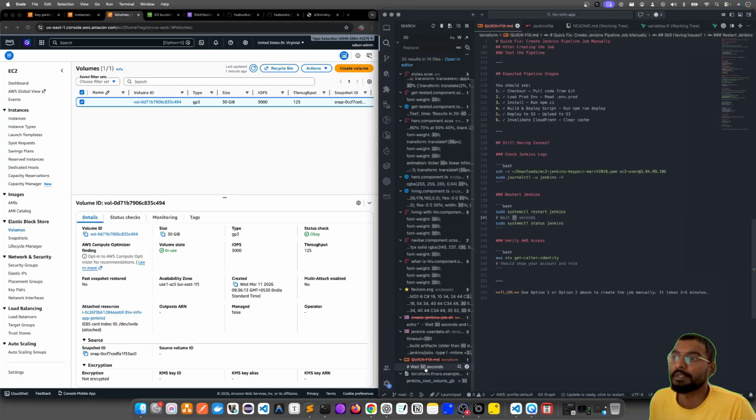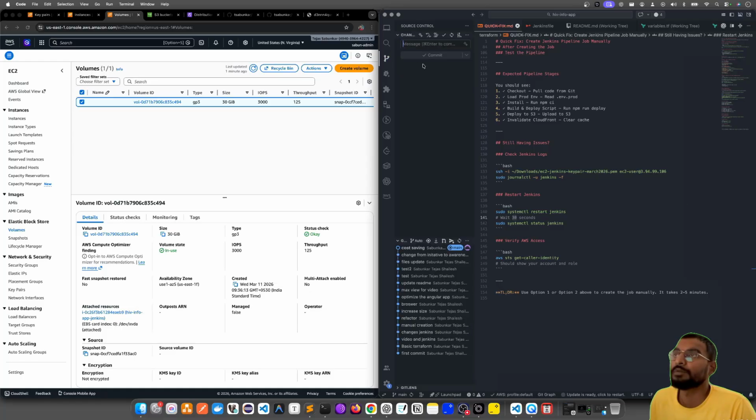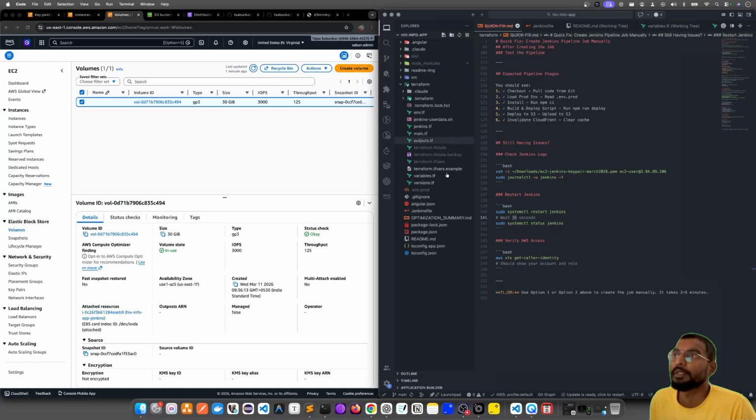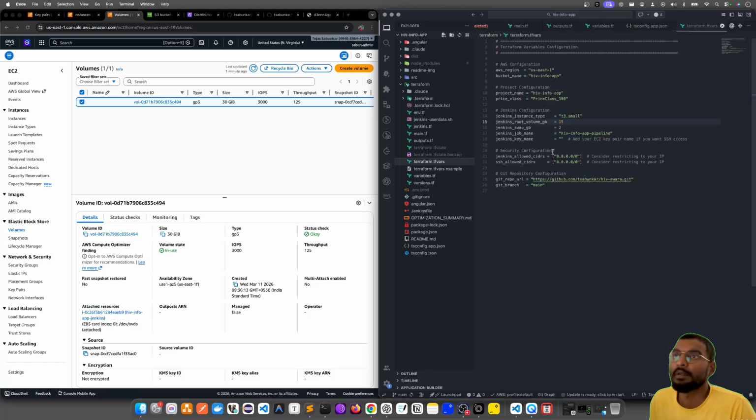The variable example is fine, but I should have also made it in the TF variable here, and this is not committed anyhow, but it takes from the variables, right? It takes it from the variables. So now this is this.